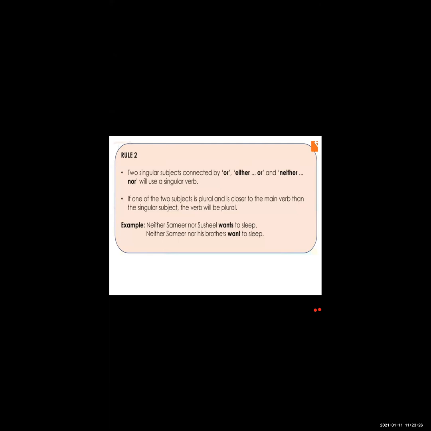Now see, if you are using two singular subjects connected by or, either-or, or neither-nor, you will use a singular verb. See the example here.